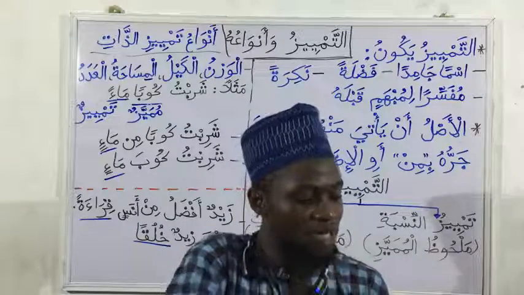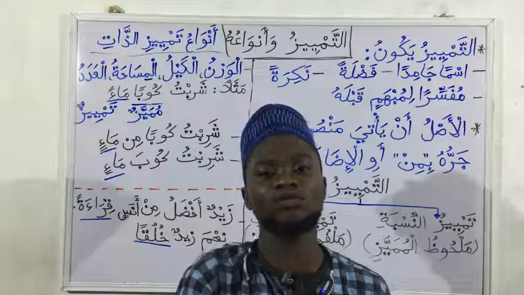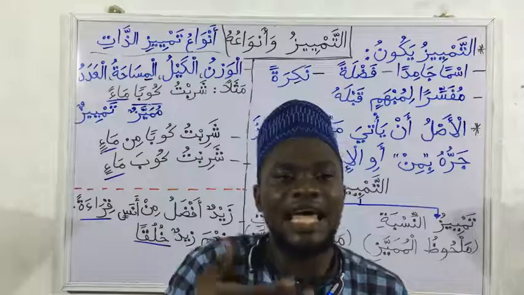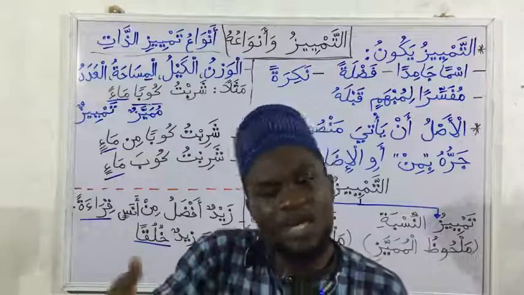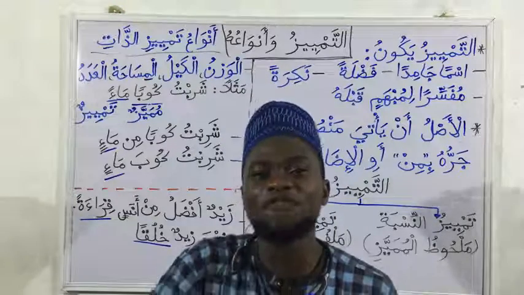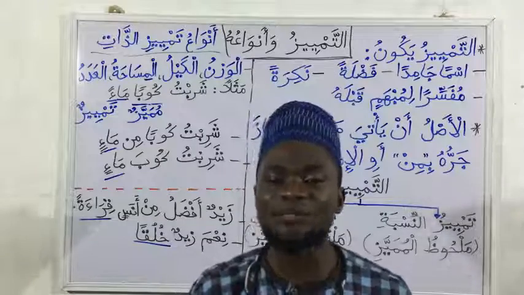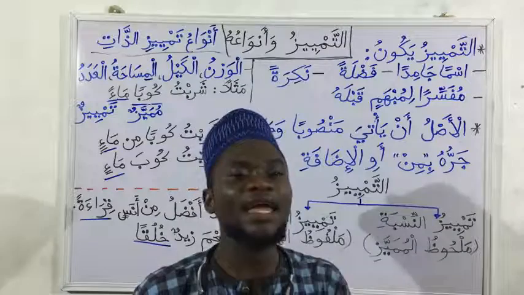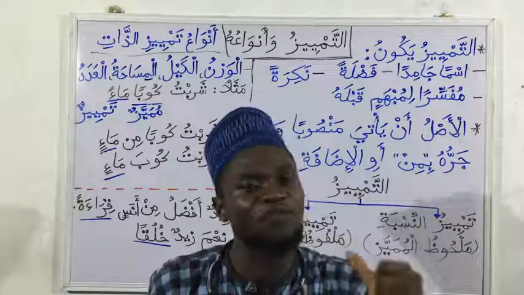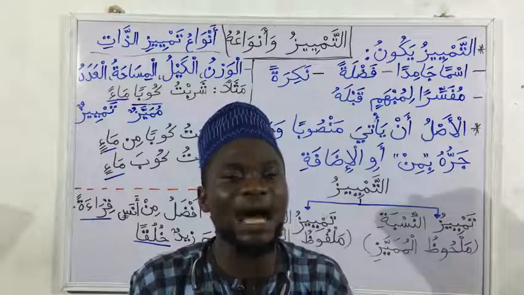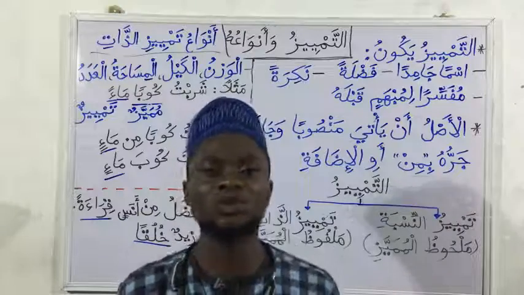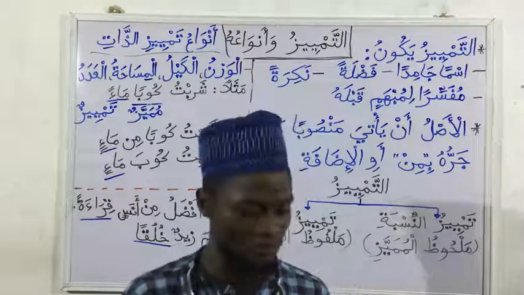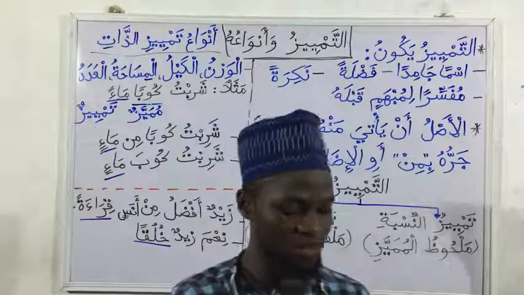Yasluhu li an turada bihi ashya'un kathiratun. That is correct to what? To intend or to insinuate from that word different things. That is, Tamyeez comes to explain or to elaborate a word that comes before it that can mean different things. So Tamyeez comes to pinpoint the exact meaning of the statement. That is the first qaida.